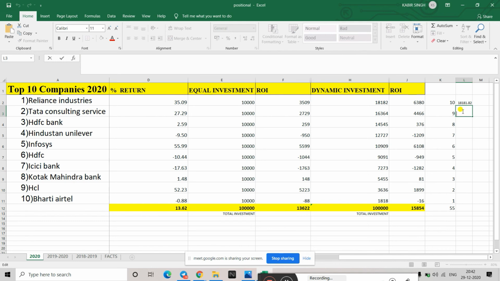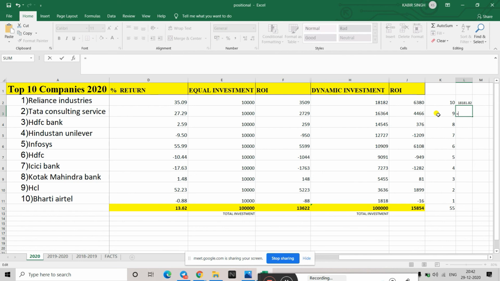Yeah. See, in a year you are getting 13% return here. If you would have done it dynamically, it would have given you around 16% return. All right, that's why I'm telling you dynamic investment is a little bit better, because you are giving more points to the top companies and fewer points to the less stable companies.